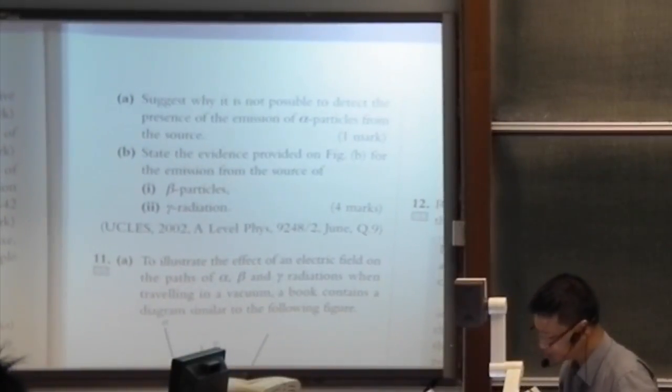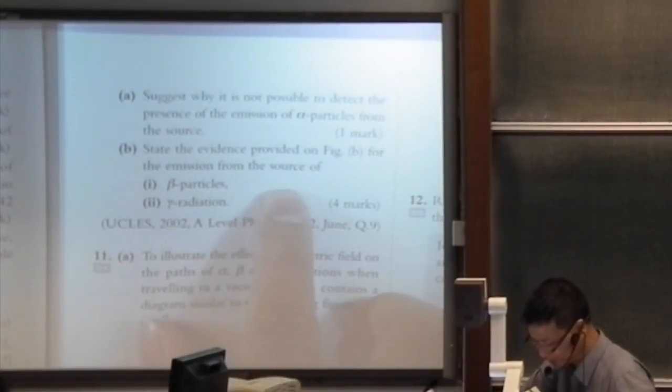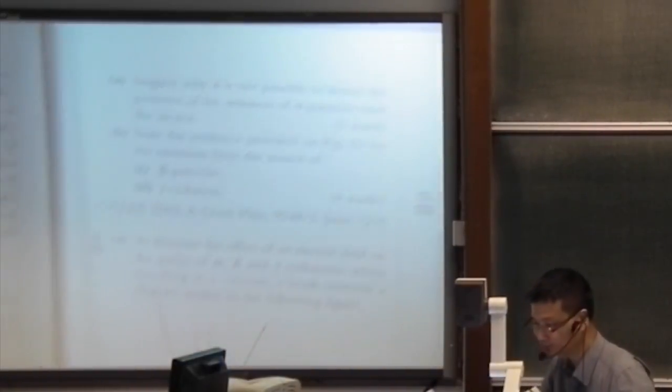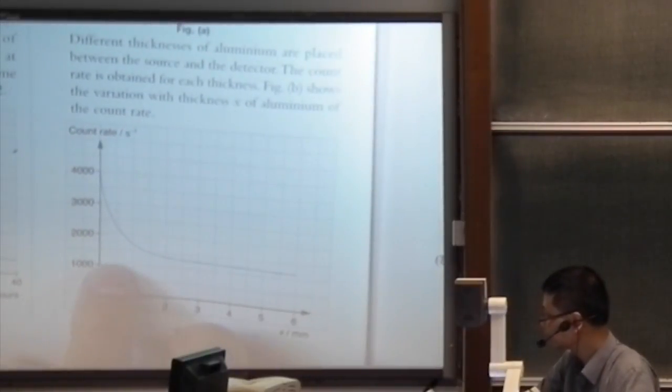But on the last part of the curve, when the thickness of aluminium is more than 3 millimeter, even if we increase the thickness, the count rate does not reduce too much. However, the count rate is still high. It is more than 1,000.